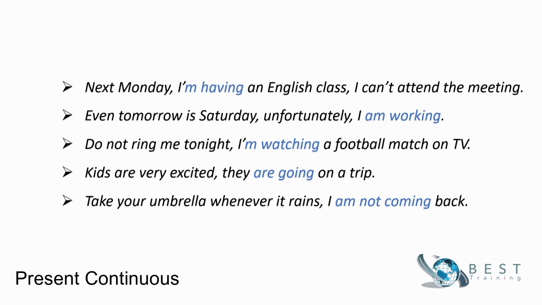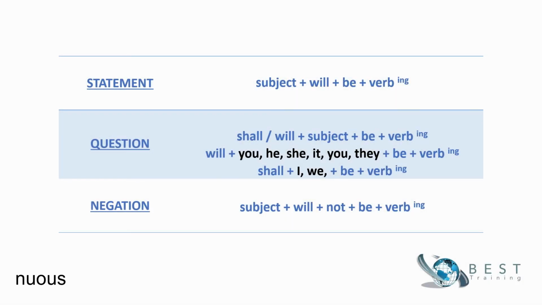How about the future continuous tense? The form of the future continuous isn't complicated. We have just to use the helper verb be in simple future with the ing form of any verb. In question, we invert the subject and the modal will. Then we add be with the ing form of any verb. Don't forget to use shall instead of will with I and we. In negative form, the same as in statement by adding not to the modal will. Here the auxiliary will indicates future, whereas the continuous verb indicates continuity.